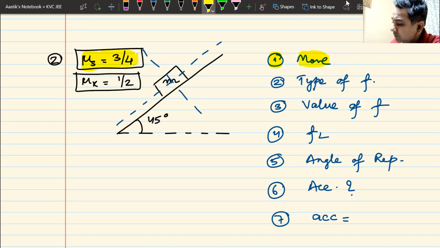it is the angle it is given. If this angle is more than the angle of repose, it will move. If it is less than the angle of repose, it will not move. I hope you remember it.